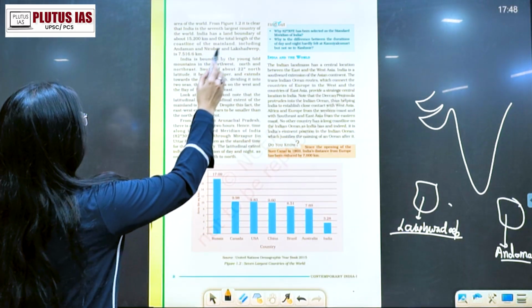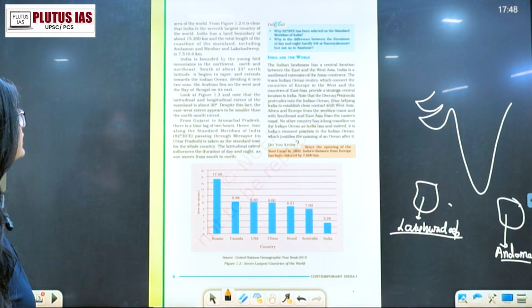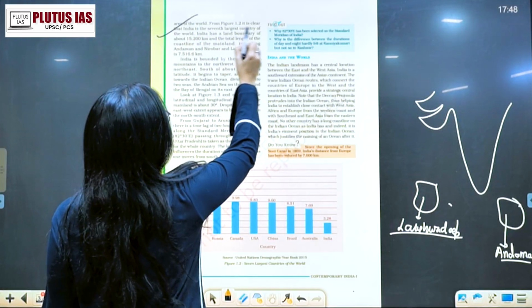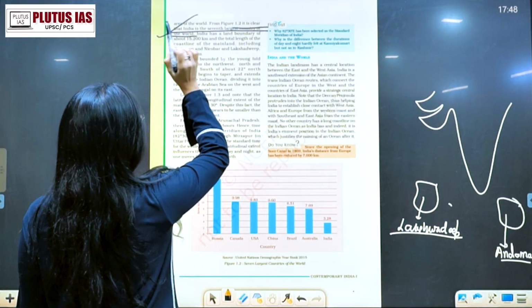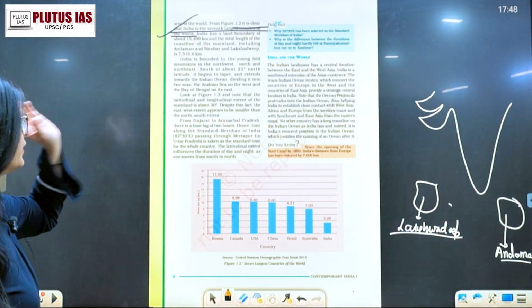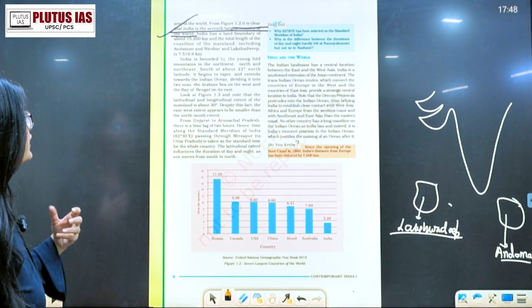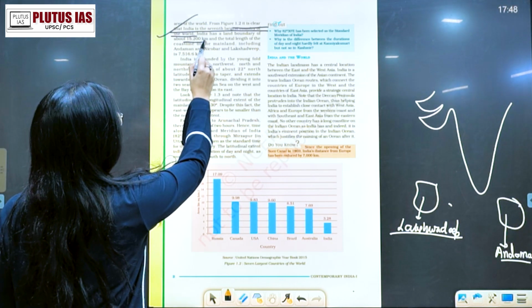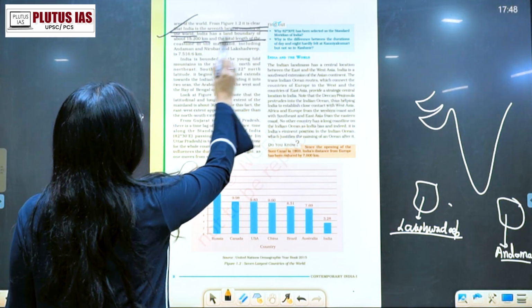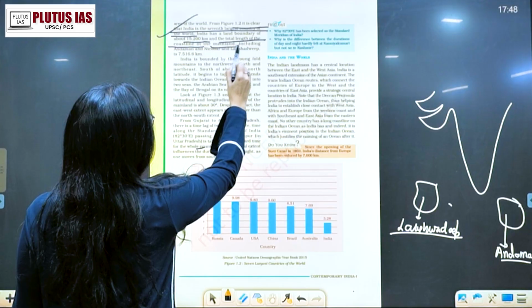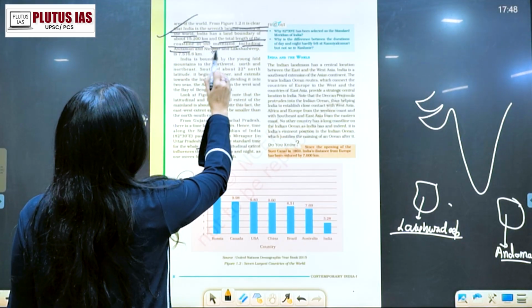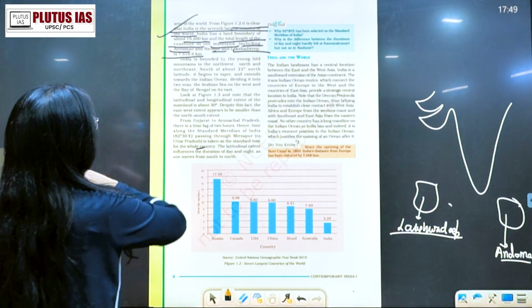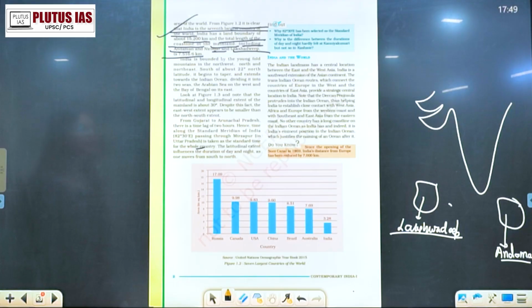Coming on to this, it is clear that India is the 7th largest country. A very important point to note; this is the main point you have to note. India has a land boundary of around 15,200 kilometers. The total length of the coastline of the mainland, including Andaman, Nicobar and Lakshadweep, is 7,516.6 kilometers.